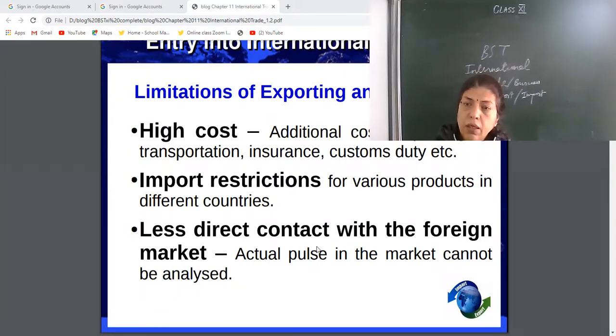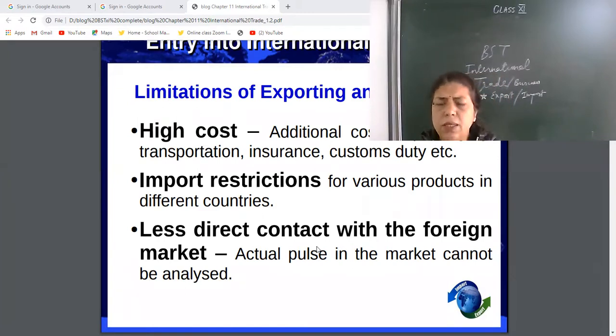Then, less direct contact with the foreign market. The importer is sending you the order and you are supplying the goods accordingly. But exporters generally don't know what the foreign market is, what the rate going on is. They don't have direct contact with the buyer, the importer.